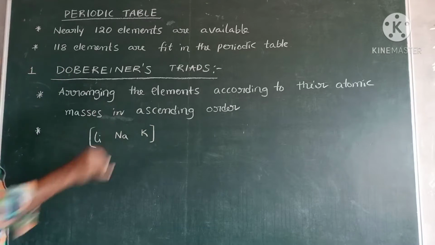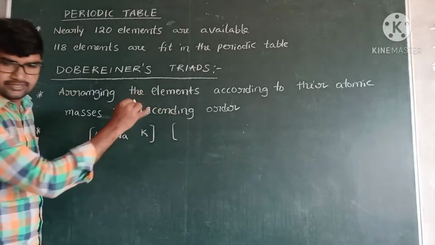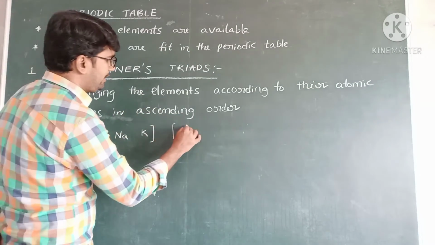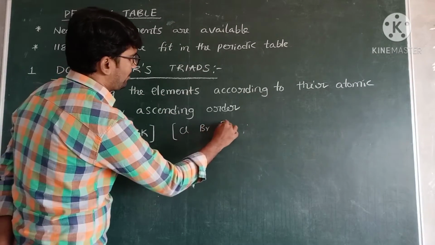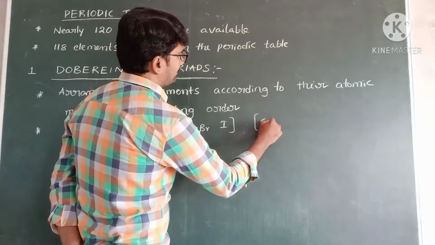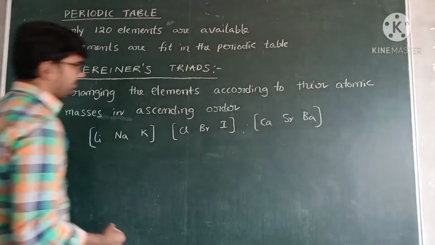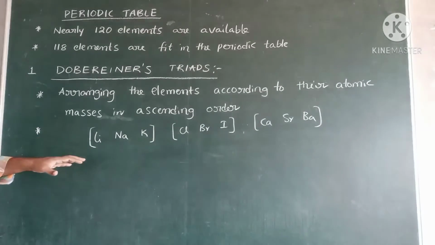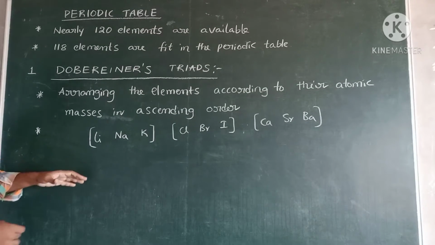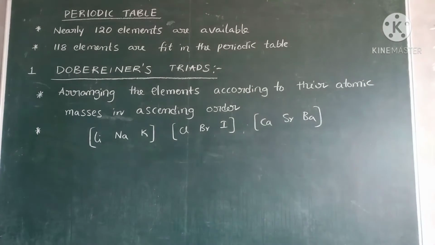The second is chlorine, bromine, iodine. And calcium, strontium, and barium is another triad. So nearly 8 triads are used.